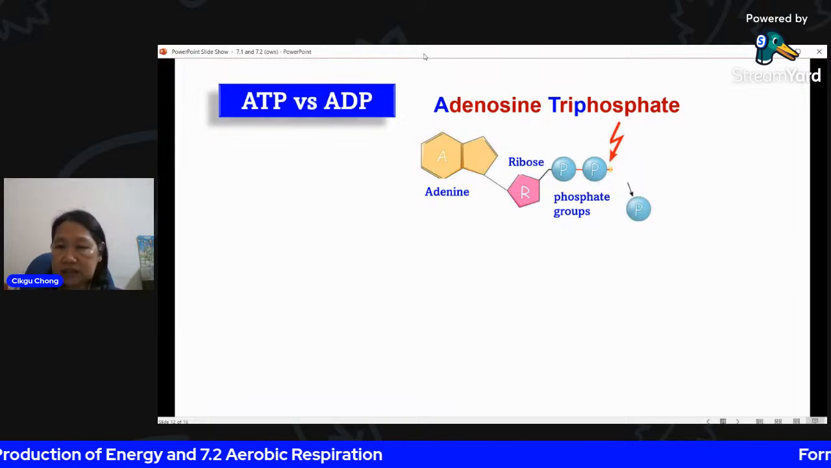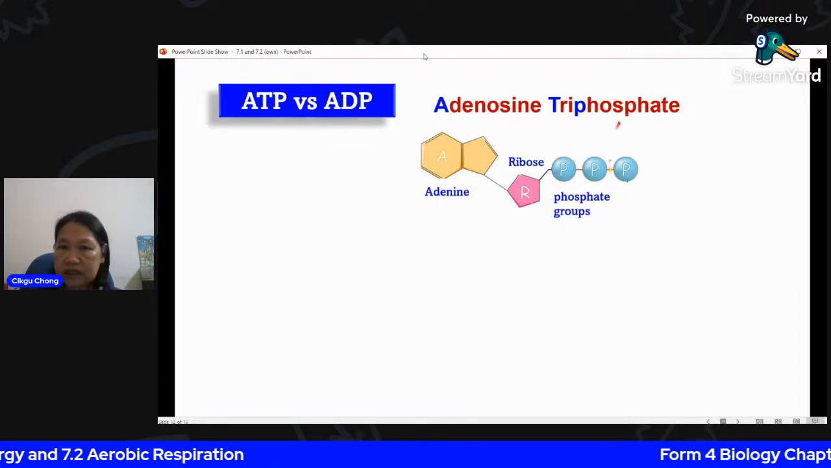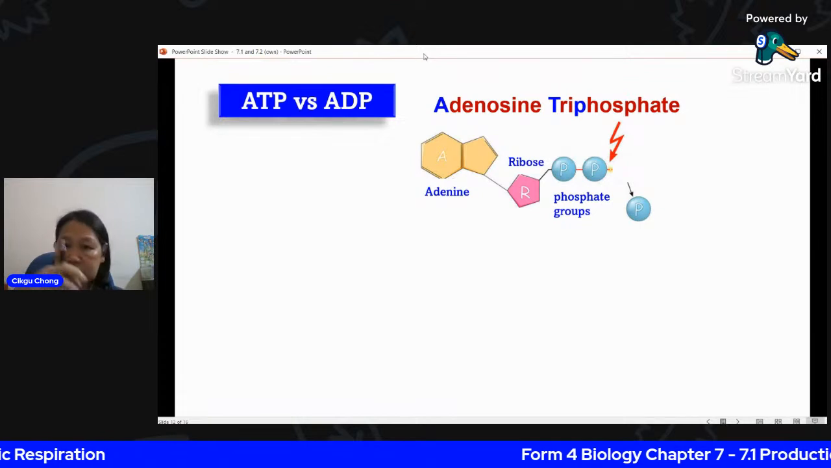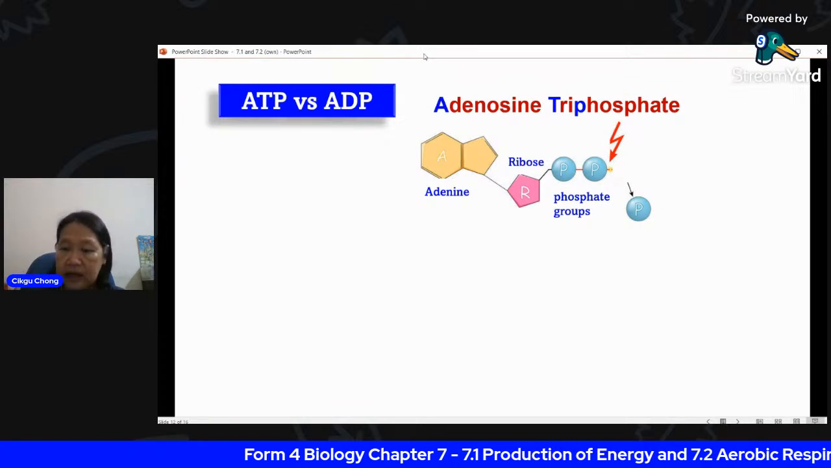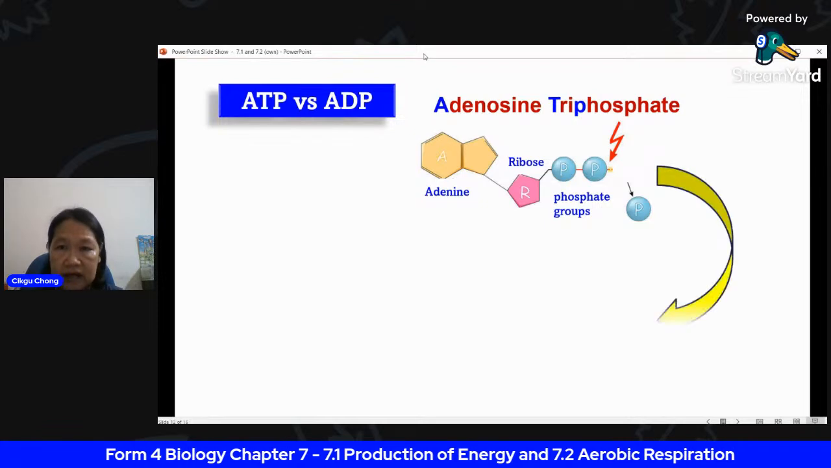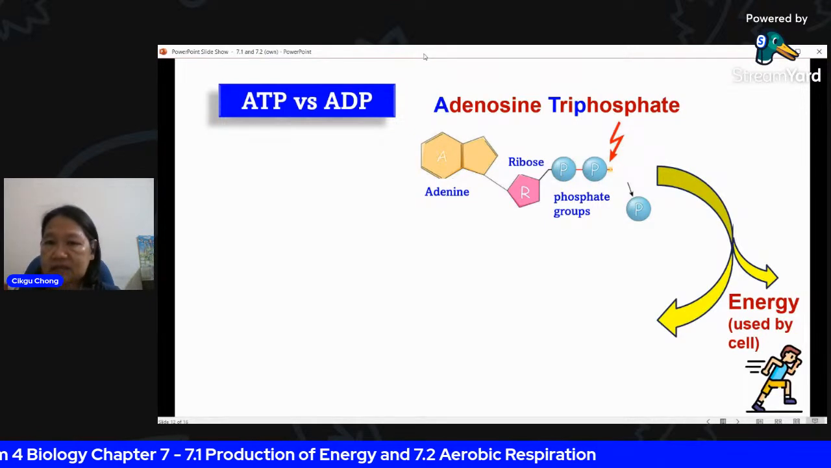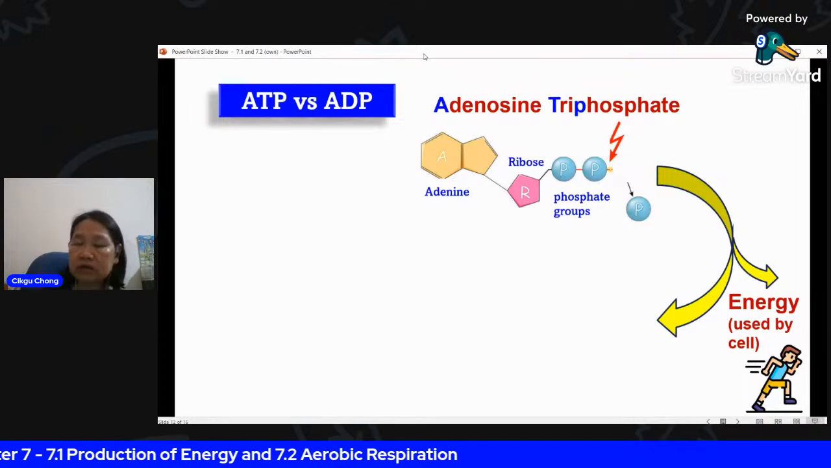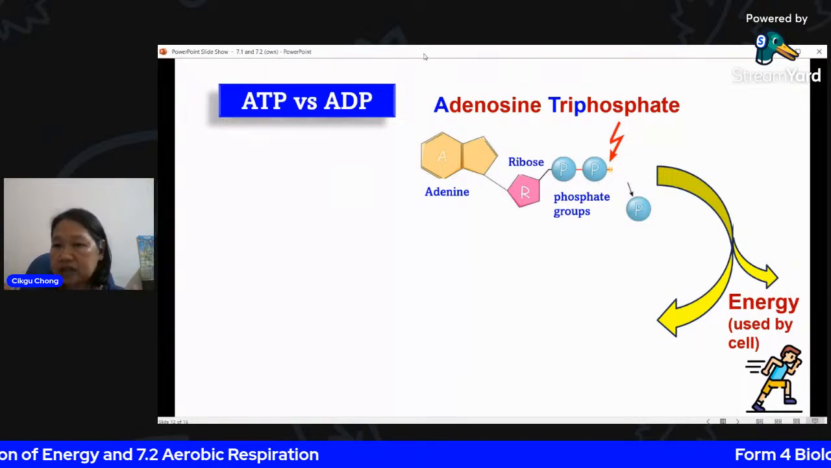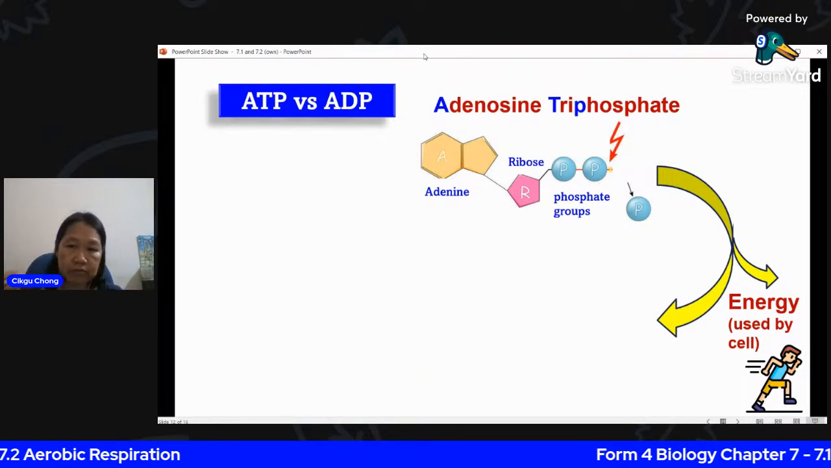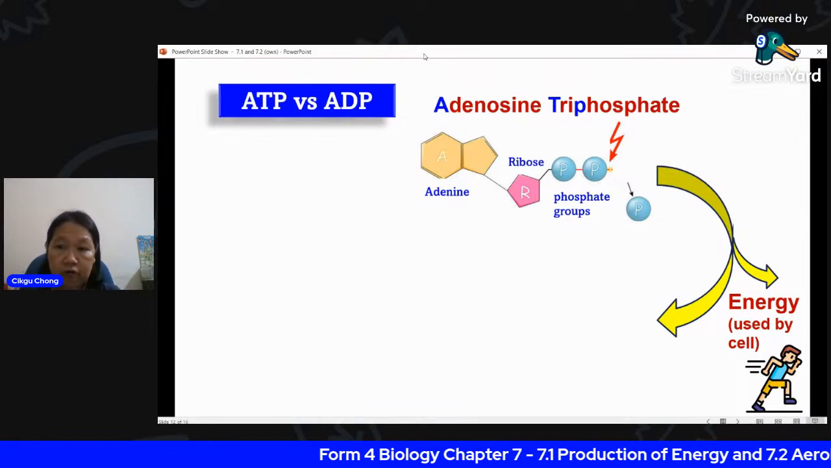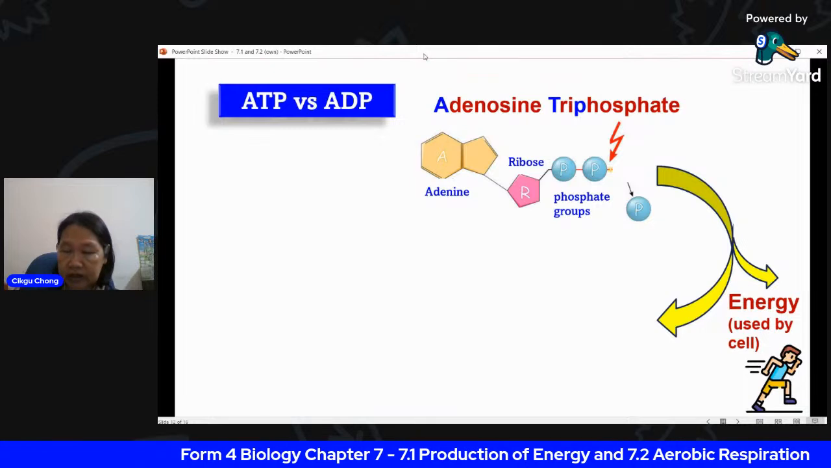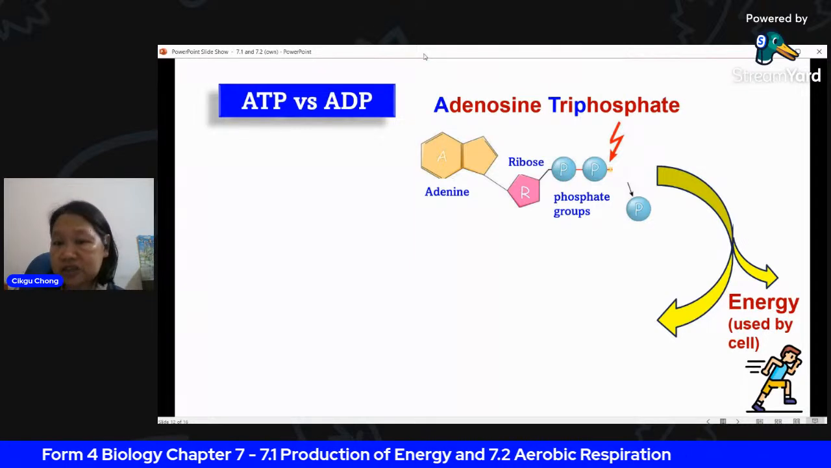So let's say this is broken. Now when it's broken, you see your phosphate group is released, no longer joined to your second phosphate group. And when this happens, the energy will be released because the energy was stored in that bond. So now the energy is released, you can use it for your muscles, for your legs to contract so that you can run. You can do all the activities that require energy.